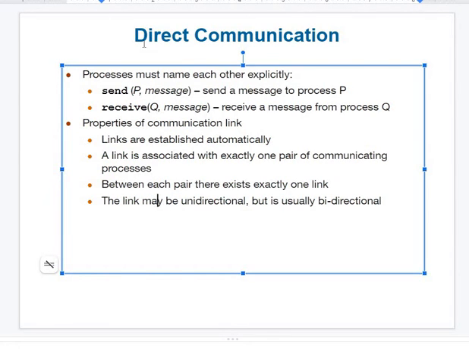So what do you mean by direct? Why is it called direct communication? See, for the message, who is sending and who is receiving are directly mentioned, to whom we want to send. This is called personal messaging in some of our WhatsApp groups or any social media. What is indirect messaging? Generally we call it a group message.